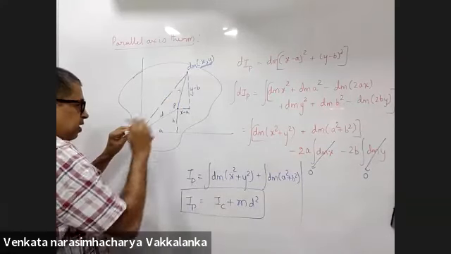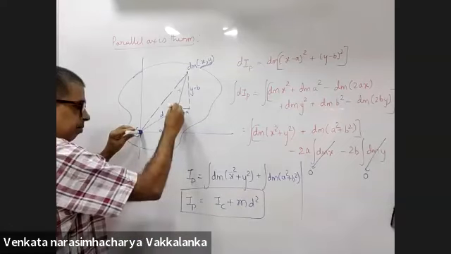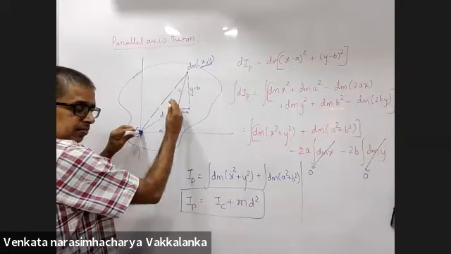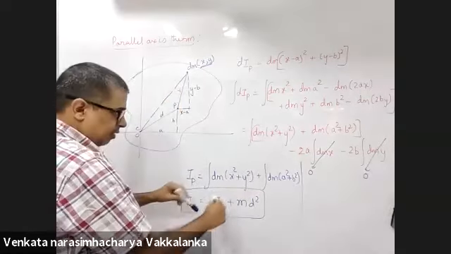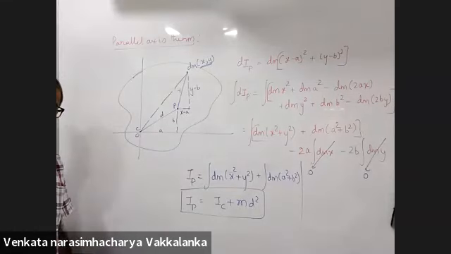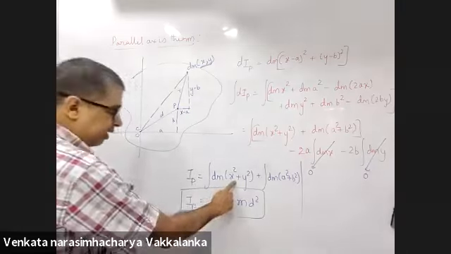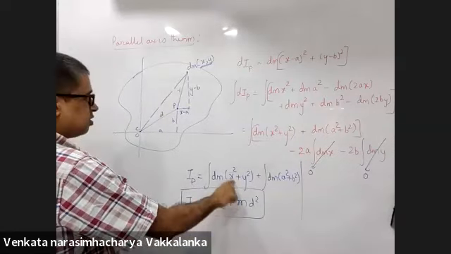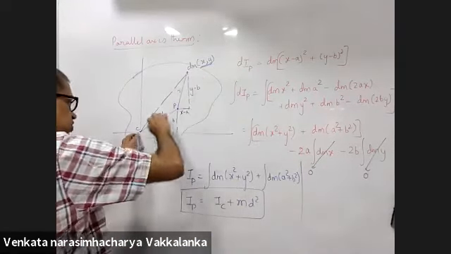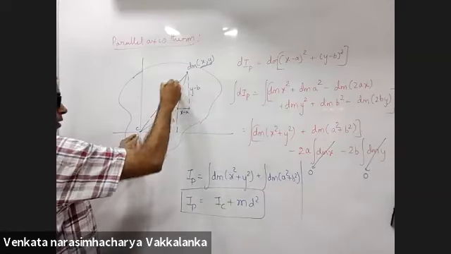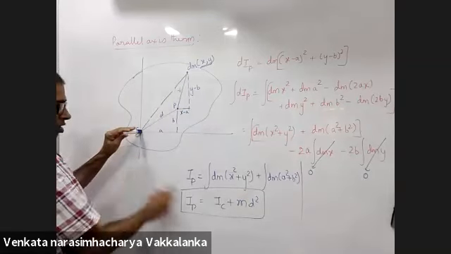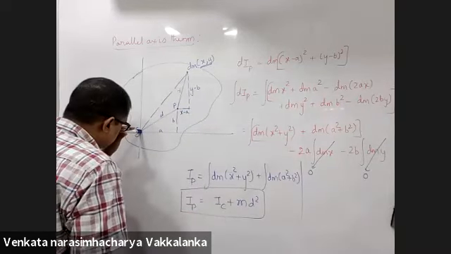I about P is I about C plus M into a square plus b square. a square plus b square is d square. This is the parallel axis theorem. Sir, can you please explain the last part again? Which of the two? Sir, the first one. x square plus y square is this distance whole square. So dm into this distance whole square is the moment of inertia about the center of mass. Okay, sir, got it.